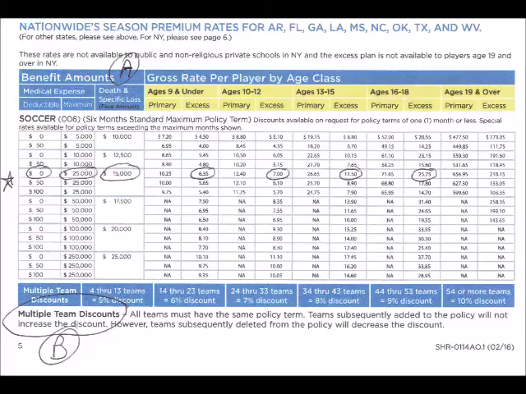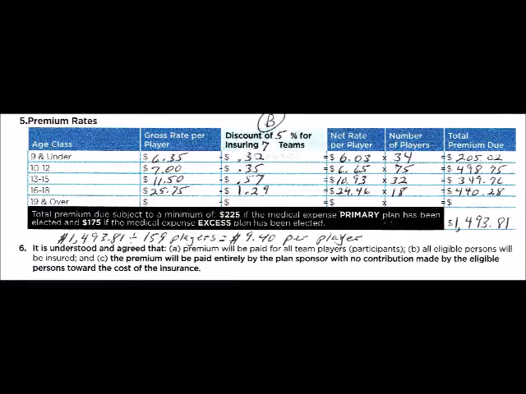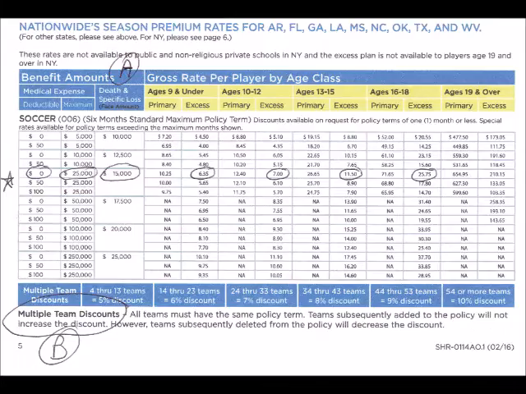Notice at the bottom of the chart where it says B circled, multiple team discounts. We have the 4 through 13 teams, 5% discount, and we'll put that over on page 3. Back at page 3, under section 5, premium rates, we have our age classes, 9 and under, 10 through 12, 13 through 15, and we take the numbers for the gross rate per player from page 5, $6.35, $7, $11.50, $25.75.